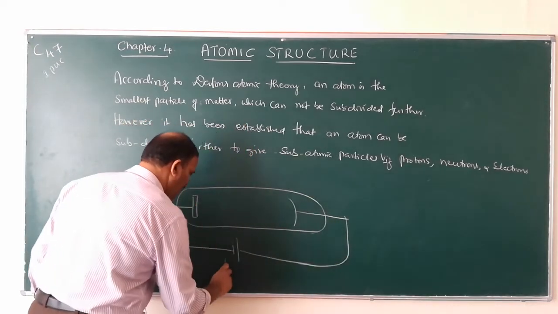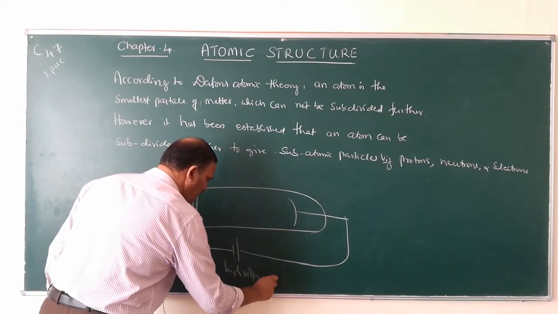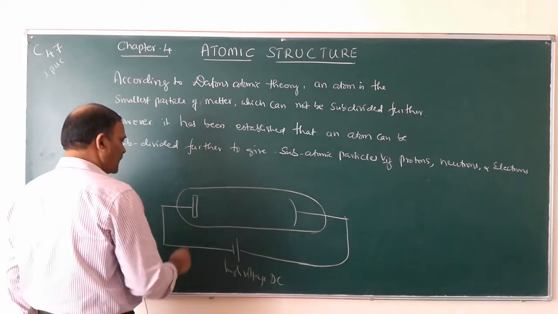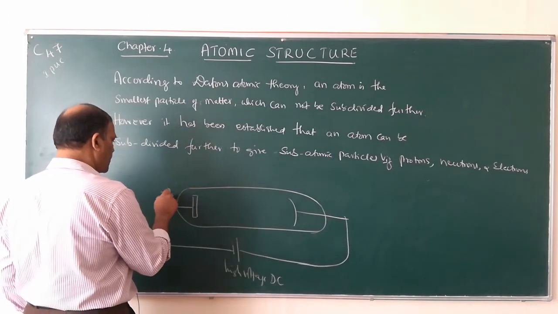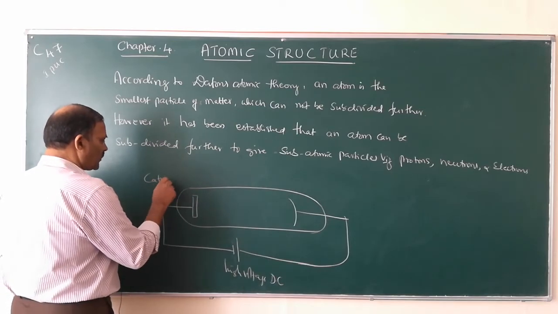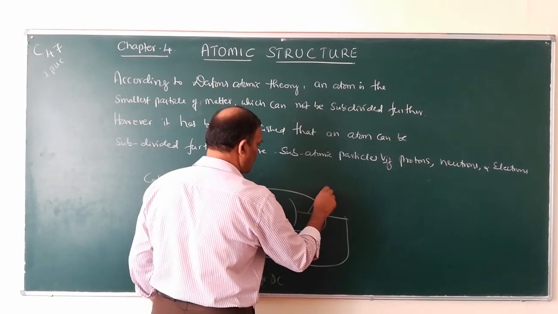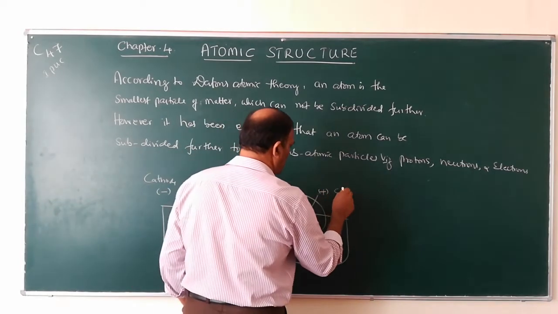So this one is the negatively charged electrode called cathode, and this is the positively charged electrode called anode.